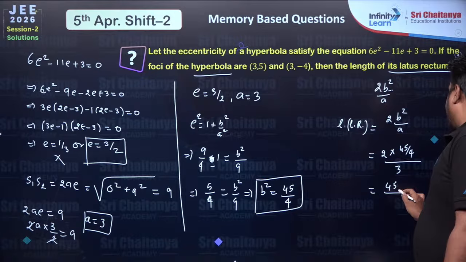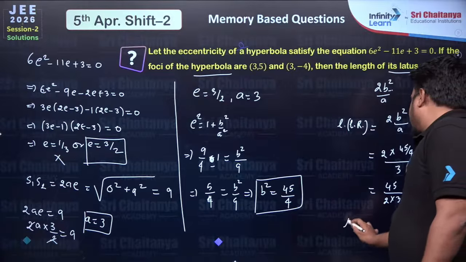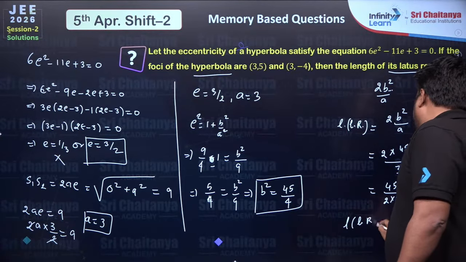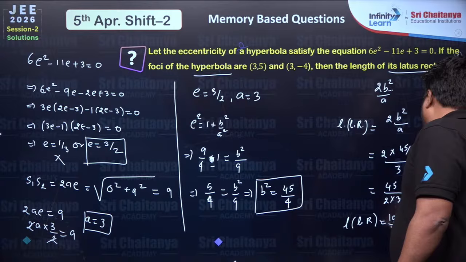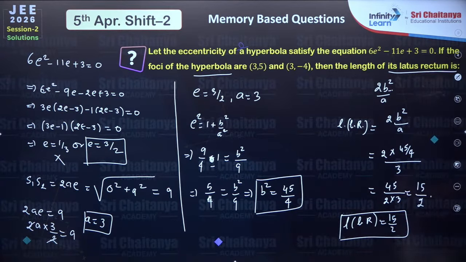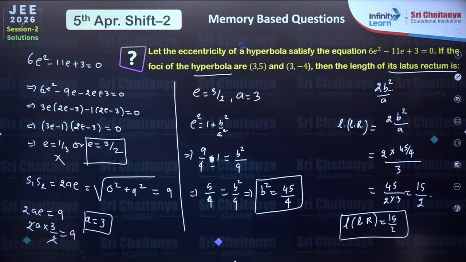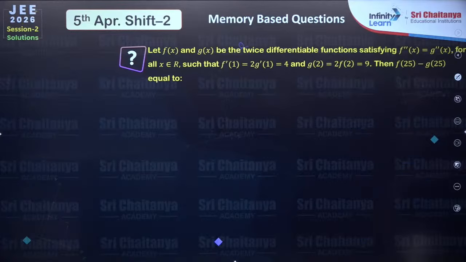So 45/2 divided by 3 will be 15/2. So the length of the latus rectum will be equal to 15/2. This was one of the easiest problems from the hyperbola section. We have done the quadratic, we have done the problem from conics. Let's move forward. I hope both of these solutions are clear to everyone.